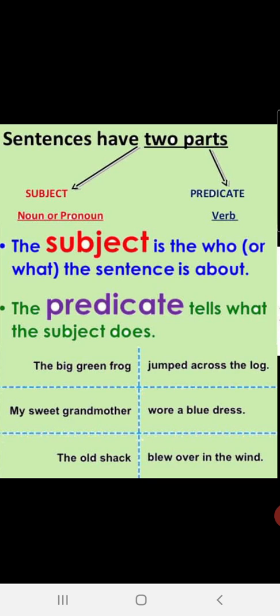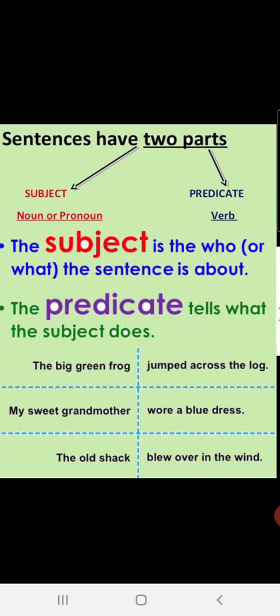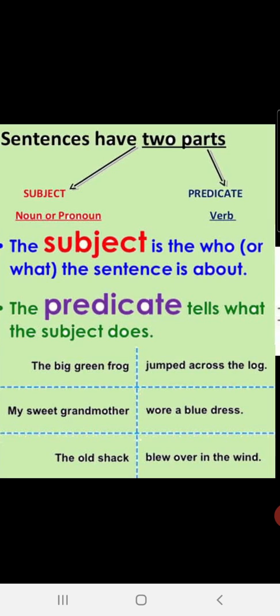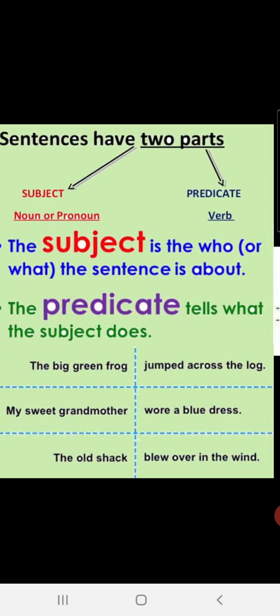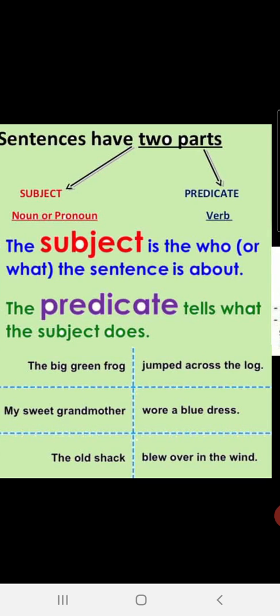Let us see one more example. My sweet grandmother wore a blue dress. Children, in this sentence, we are talking about my sweet grandmother. So my sweet grandmother is the subject. And what are we saying about my sweet grandmother? We are saying about her that she is wearing a blue dress.